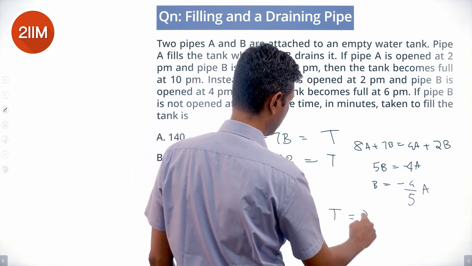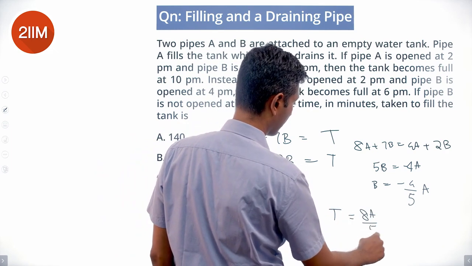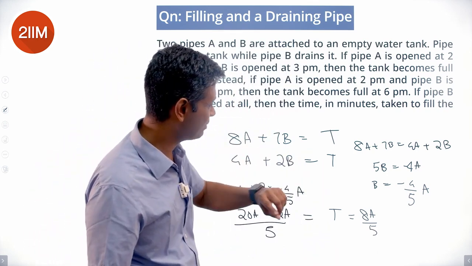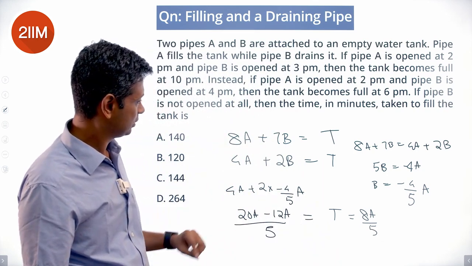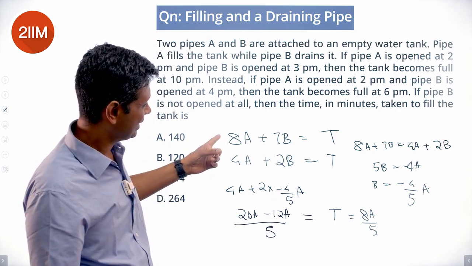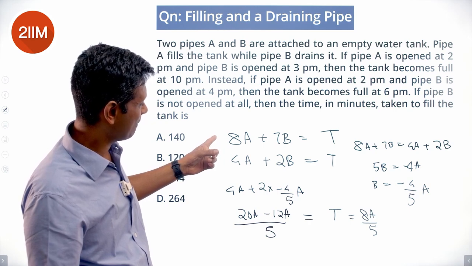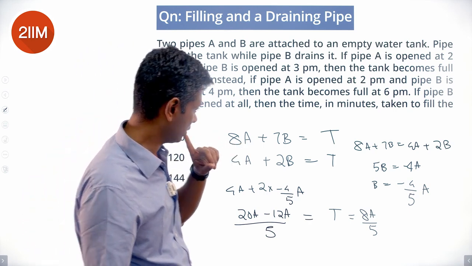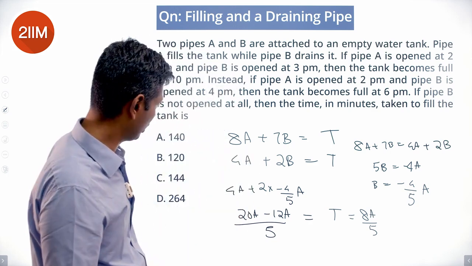Tank capacity is 8A by 5. 8A minus 7 is 28 by 5. 7 into minus 4 is minus 28. 8A minus 28 by 5. Just check this. I think I made some issue with the numbers.